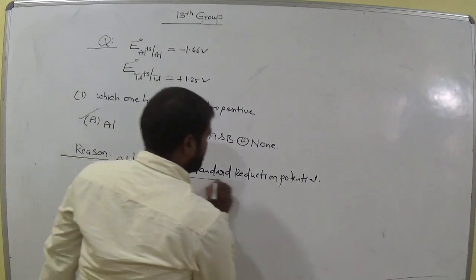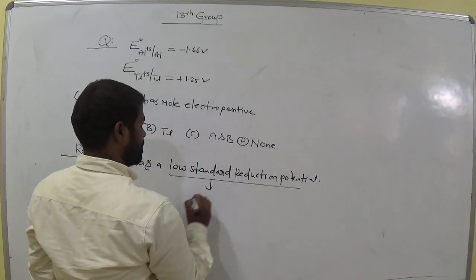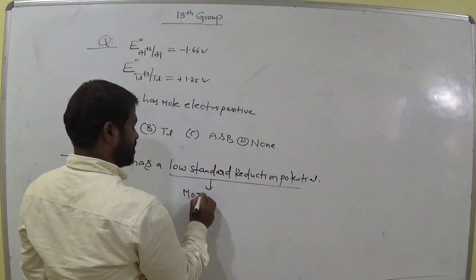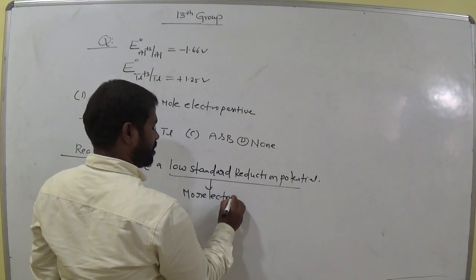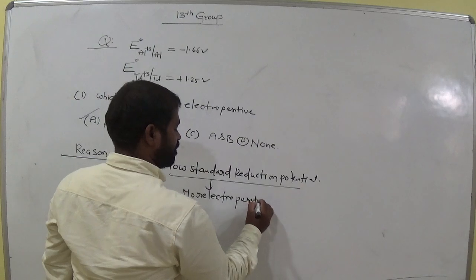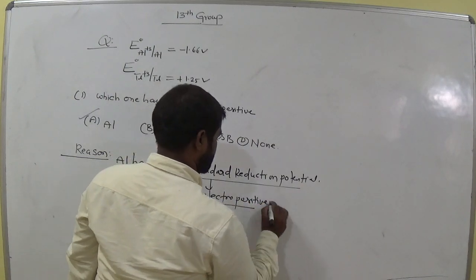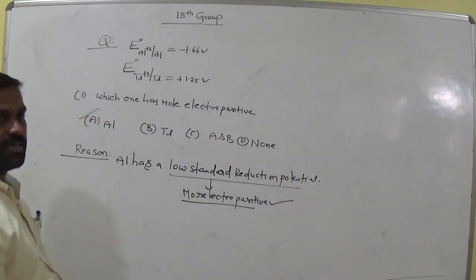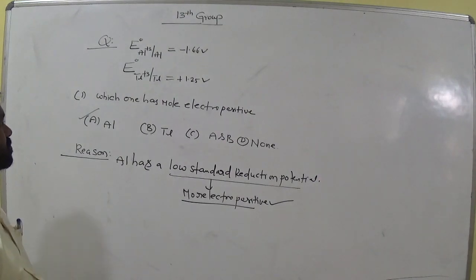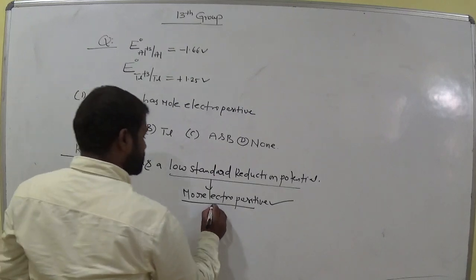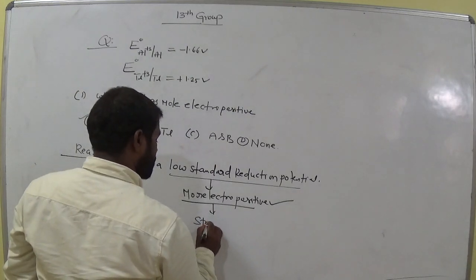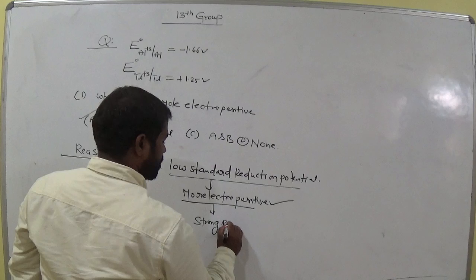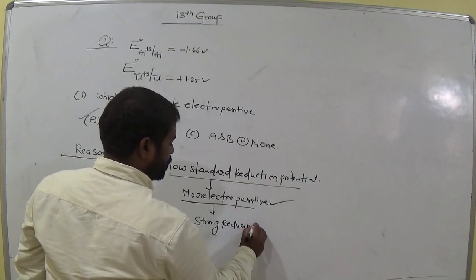Low standard reduction potential means more electropositive. Clear, all of you? More electropositive means strong reducing agent.